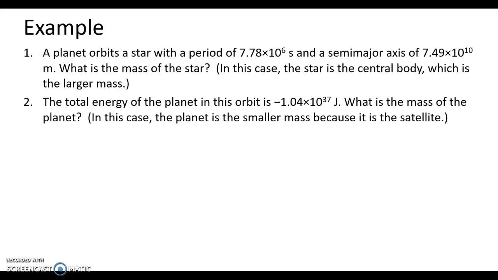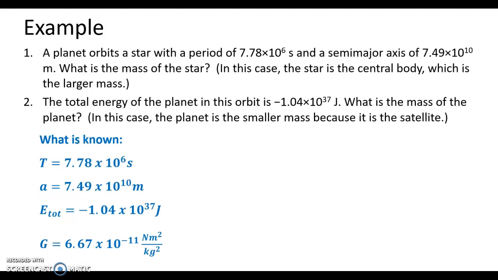And then they're giving us the total energy of the planet. Notice the total energy is negative, right? The total energy of a satellite is always negative. And they're asking, what's the mass of the planet? Well, it helps for us to understand that in this case, the planet is the object that's moving around the sun. So it is the smaller mass.